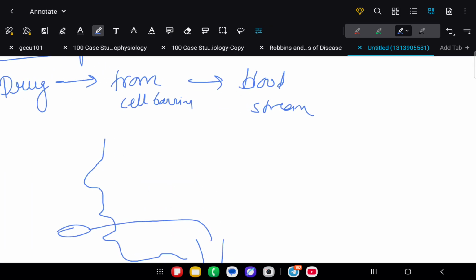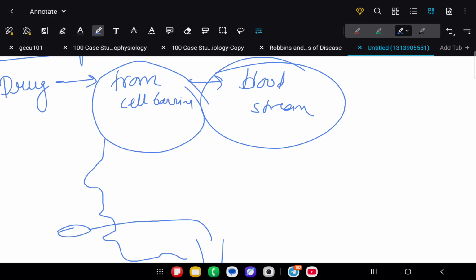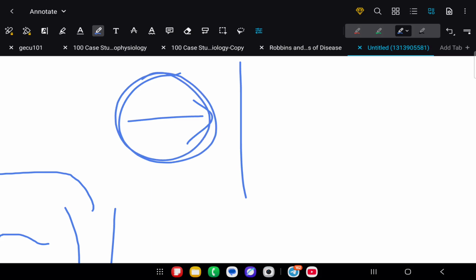So here what we said is that from the cell barrier to the bloodstream, how does it take place, and what are the procedures that take care of it. So as we have heard about the cell barrier, how the drug can be taken from the outside environment to inside the cell, and after that to the blood.